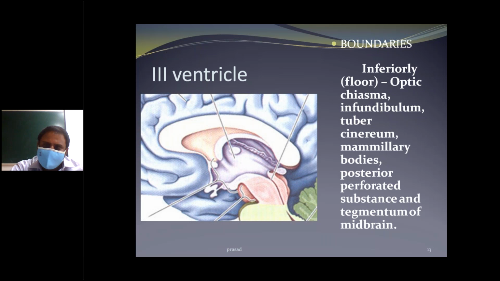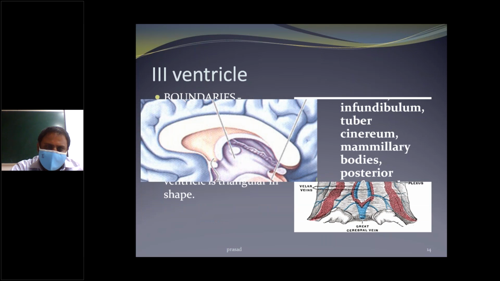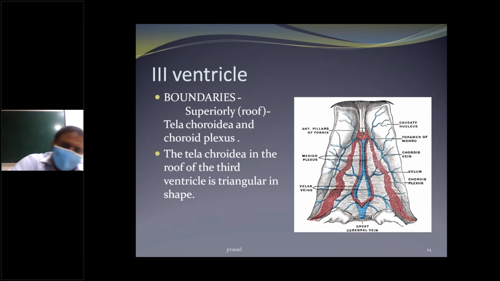Next, the floor: optic chiasma, infundibulum, tuber cinereum, mammillary body, posterior perforated substance and tegmentum of the midbrain. The superior boundary is the tela choroidea and choroid plexus. The tela choroidea is the roof of the third ventricle and is triangular in shape.